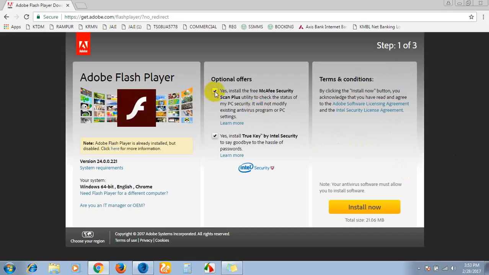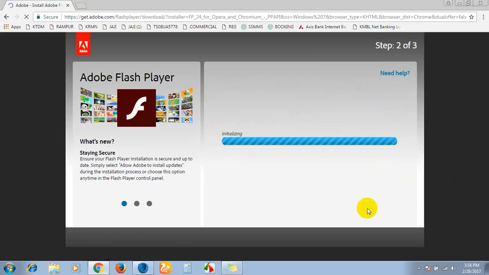If you see security options, there is no need for that one. If you keep these options, the system will work slowly. Better to remove these things and click on the Install Now button. Yeah, it is installing. Just a moment, keep watching.